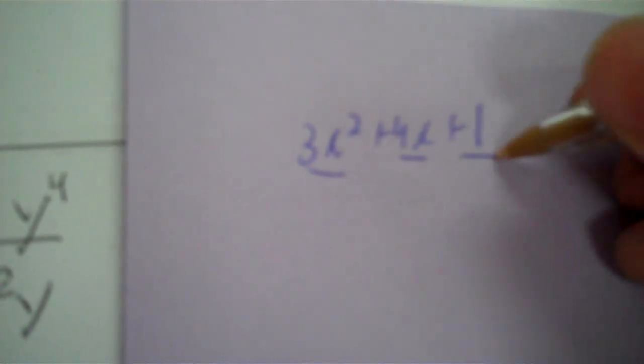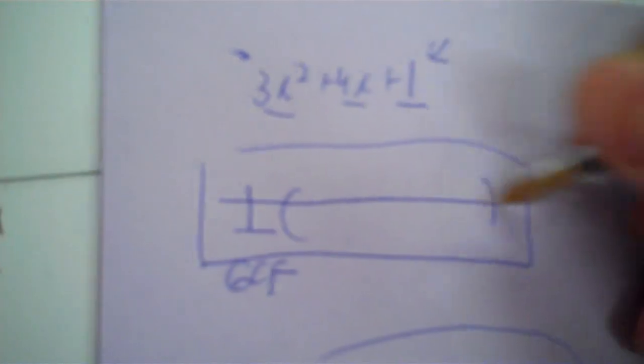So you have 3x to the second plus 4x plus 1. Okay, so that's 3 terms, so that's GCFT. Okay, so there's no x on the end, there's no negative in front. 3, 4, and 1 are only in row 1, so you wouldn't do it.